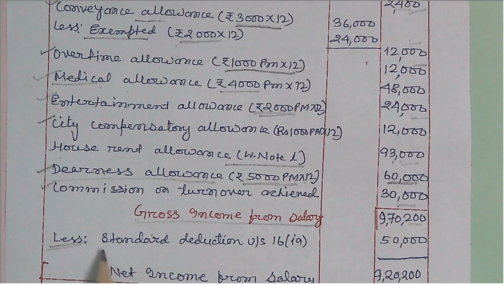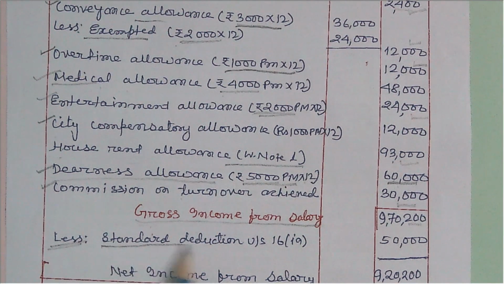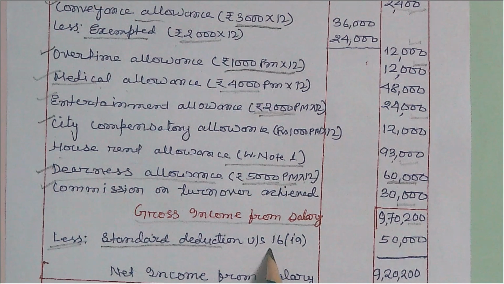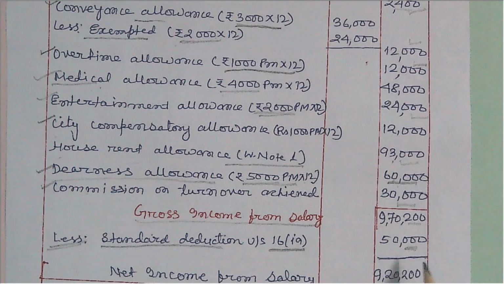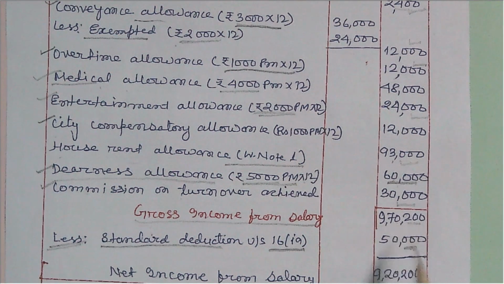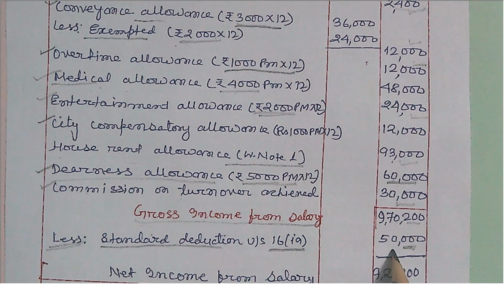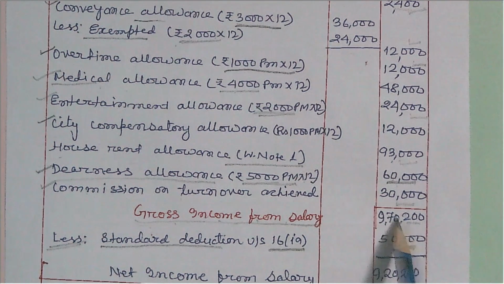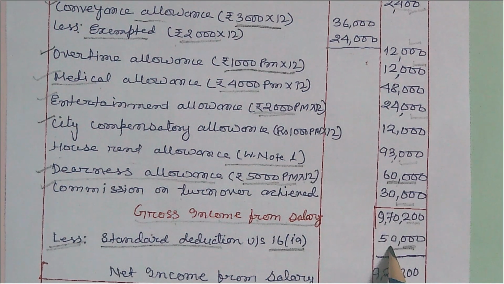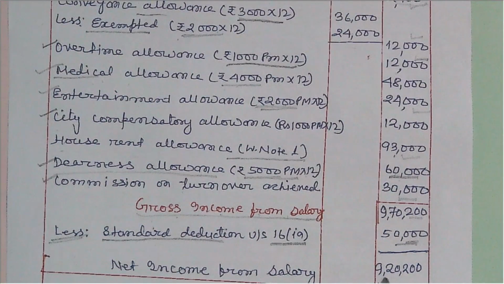Every salaried person, whether full timer or part timer, gets a standard deduction under section 16(1A) of 50,000, or the salary amount received, whichever is less. So 9,70,200 minus 50,000, then 9,20,200 is your net income from salary.